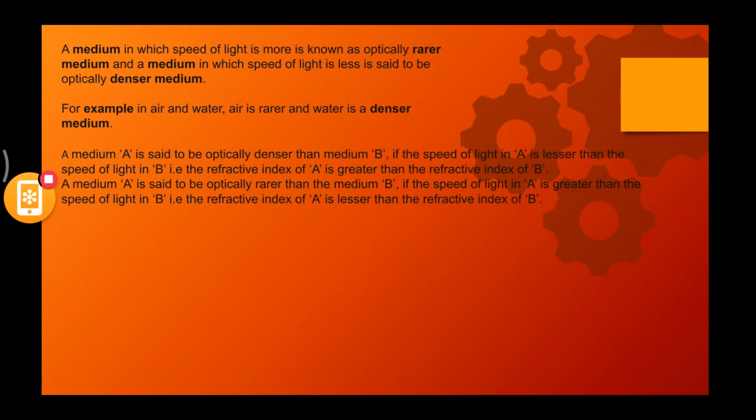Sugar syrup, right? Now if you pass light into water and sugar syrup, naturally the one which has less density, the rarer medium, will have more speed, so the refractive index will be greater. I'm just giving you an example, but you'll have to take standard examples such as air and water.